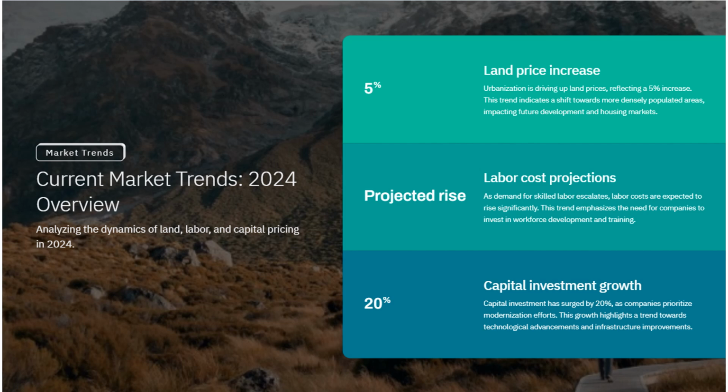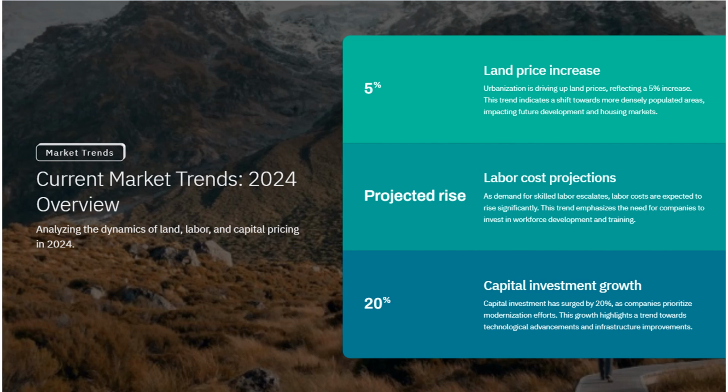Analyzing the dynamics of land, labor, and capital pricing in 2024. This section is about understanding how the prices of land, labor, and capital are expected to behave in 2024. These three elements are crucial for the economy, and their pricing dynamics can significantly impact various sectors.